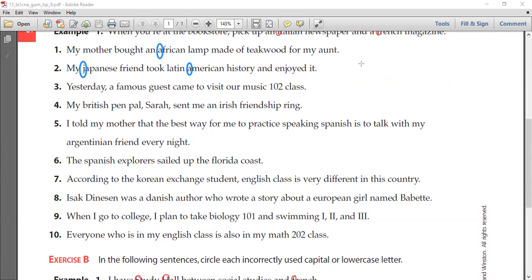Adam, are you here with me? Yes. Okay, so again, look at this. It's the title. It says here Latin American history. So it's not only American history, but it's also Latin American.